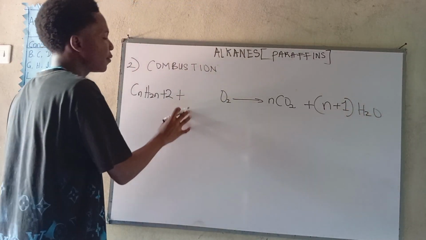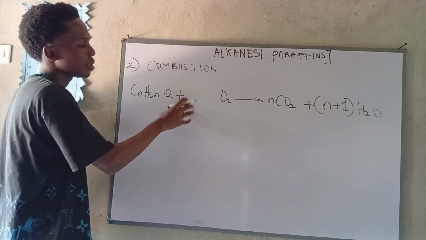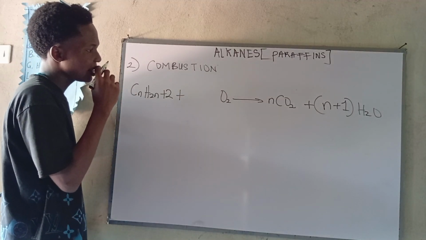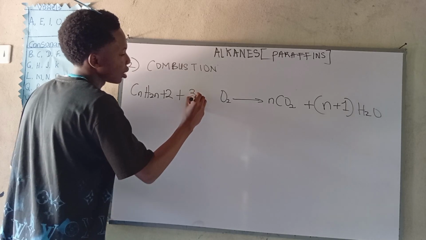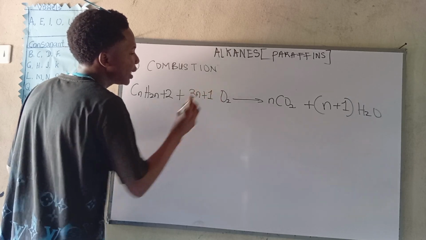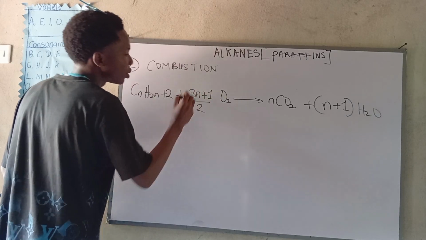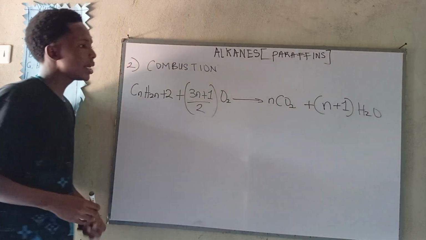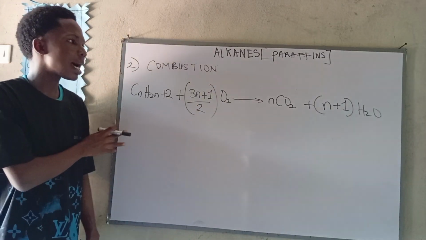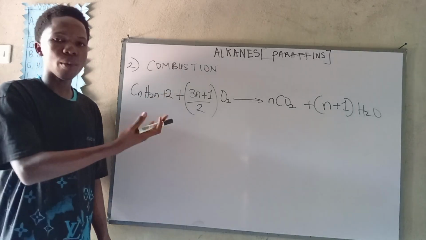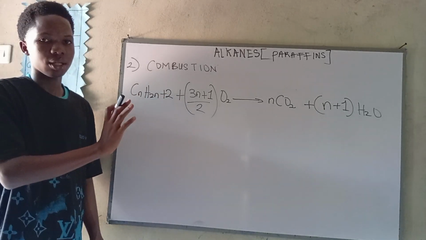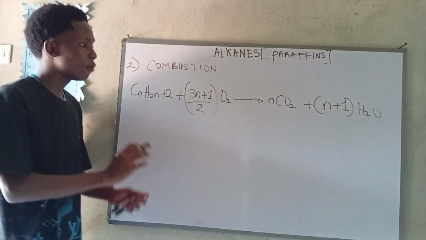Now we have to figure out how to put the oxygen coefficient here. It is written like this: (3n+1)/2. Now guys, this is the equation we use in getting our combustion formula accurate and correct. We've gotten the formula.